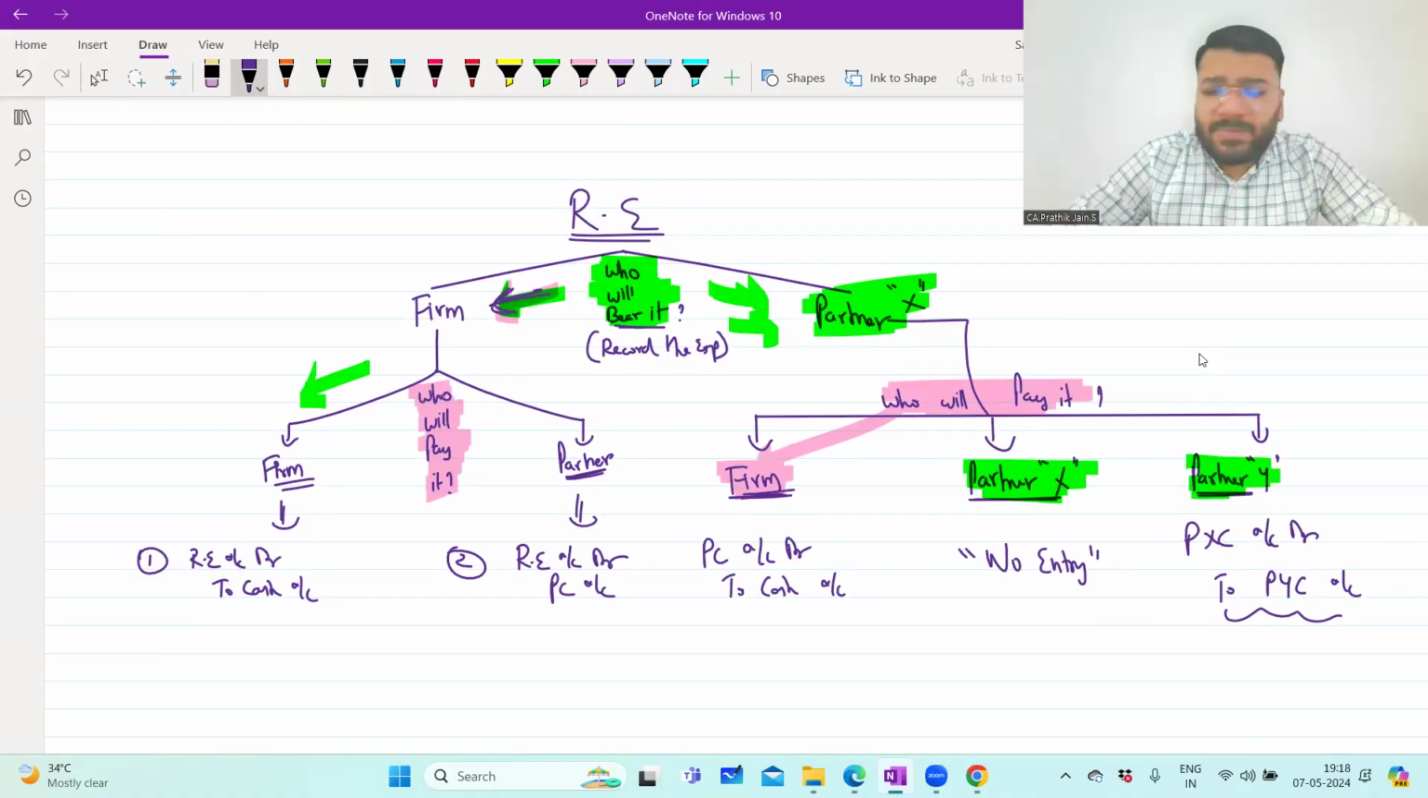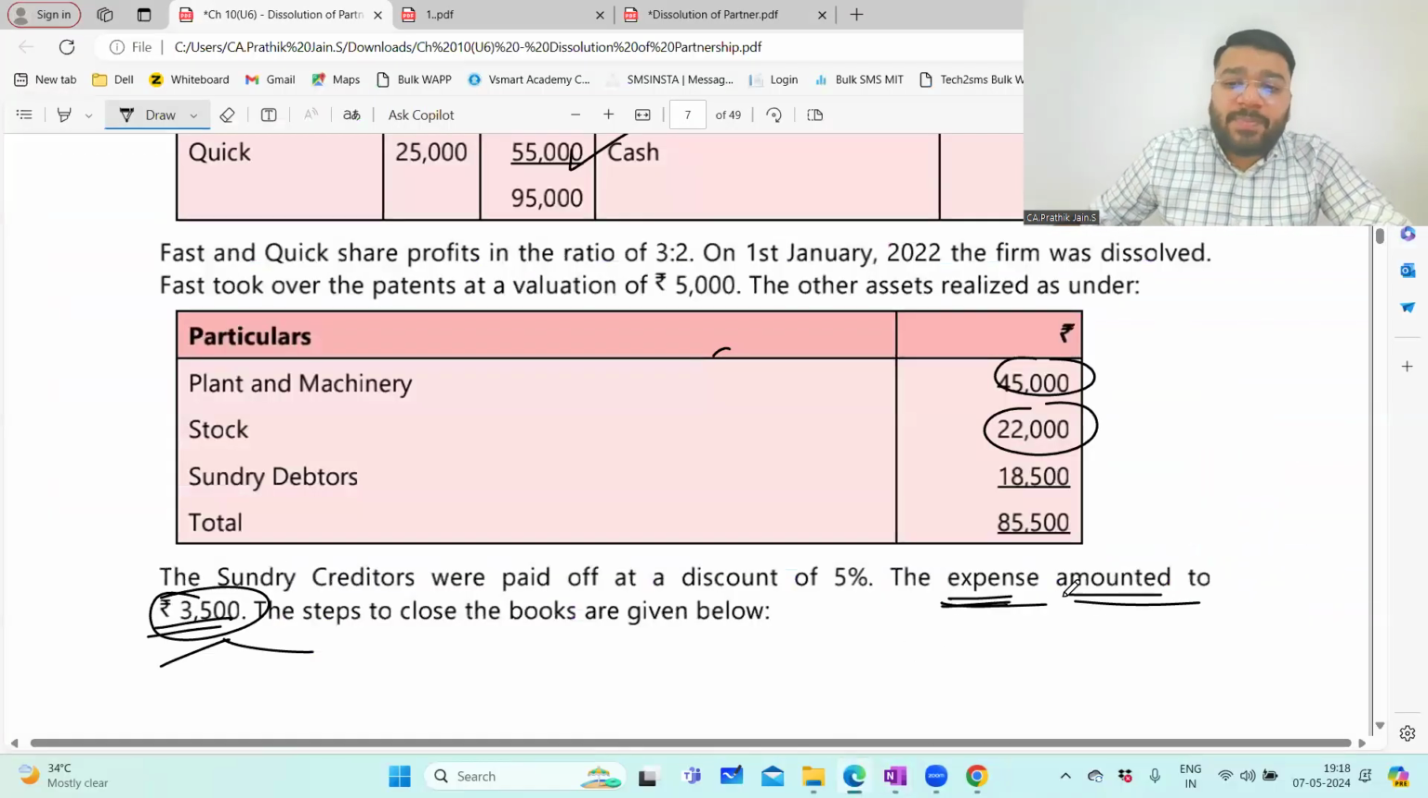Any kind of realization expense, let them ask. If you remember this chart and understand the logic, you will be able to crack the journal entry on the spot. The same thing will apply here. It says that the expenses amounted to 3,500. Two questions you have to ask.